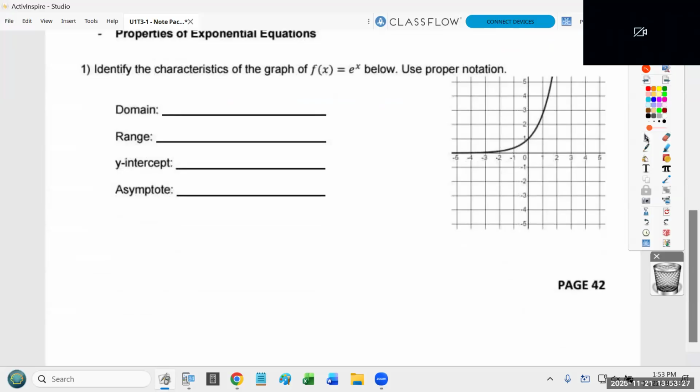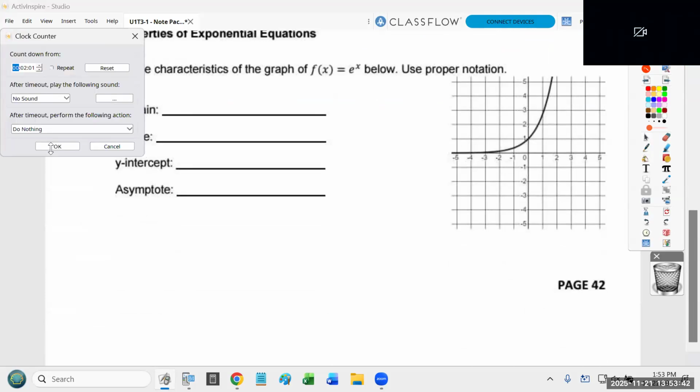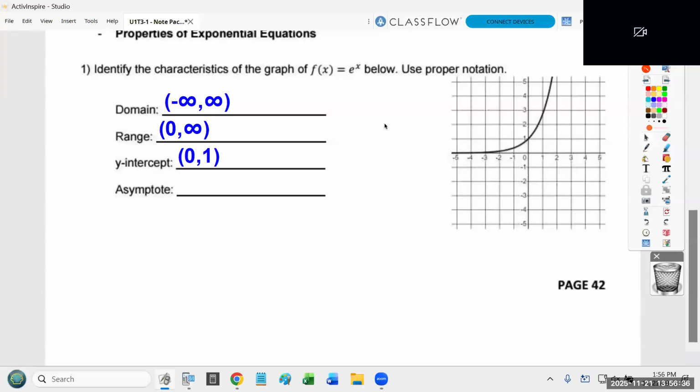Number 1 says identify the characteristics of the graph f of x equals e to the x. Use proper notation. Let me be clear, you don't have to type this into a calculator. It's already graphed for you. So this is me just giving you an opportunity to see, can you list the features of a graph or not? You got 2 minutes. Go. Keep going. Let me just repeat the last thing I said. It would be bad to say (1, 0). That is a completely different point. So if you say (1, 0), you're not getting full credit.